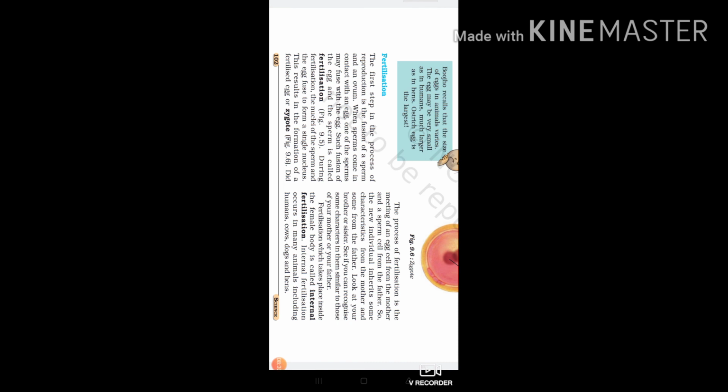Sometimes it happens that whatever the mother likes, the baby also likes. If the mother is very good in drawing or singing, maybe the child is also very good in that particular area. So this is all about the genetic reason. Fertilization which takes place inside the female body is called internal fertilization. Internal fertilization occurs in many animals including humans, cows, dogs and hens. The same process goes on in animals also.